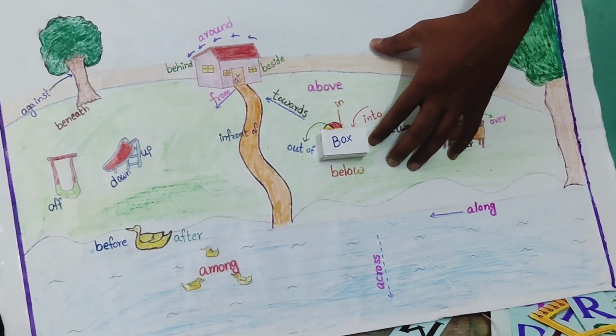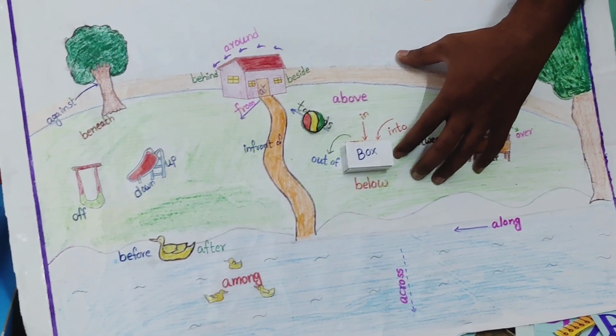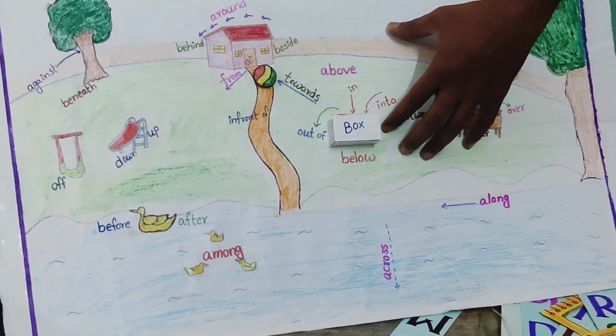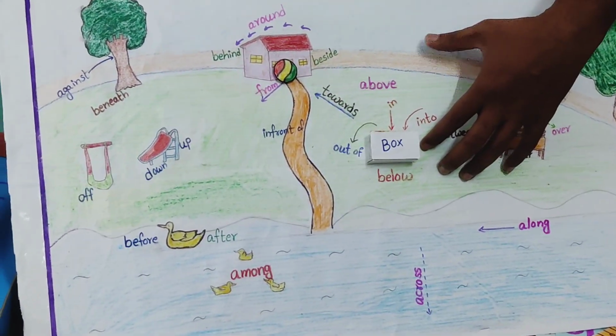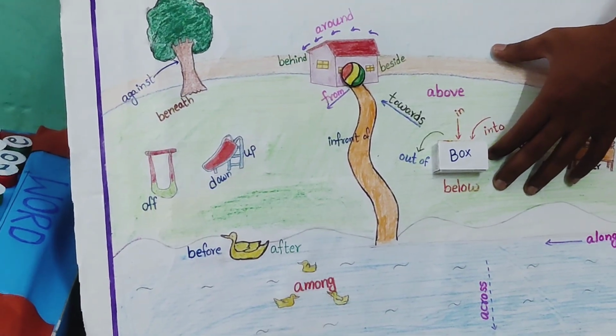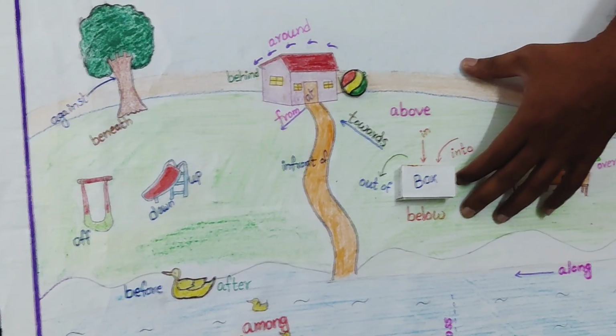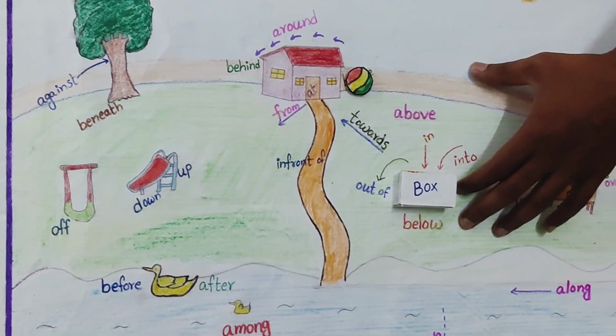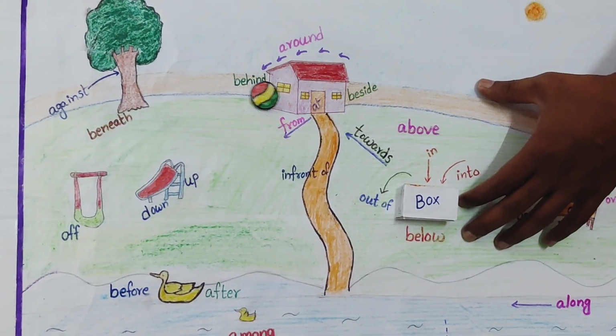Now where is the ball? The ball is moving towards the house. Okay. Towards the house. Now where is the ball? The ball is at the door. Now where is the ball? The ball is beside the house. Okay. Beside the house. Now where is the ball?